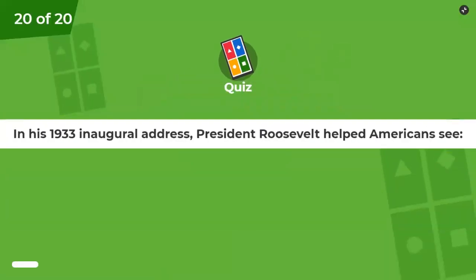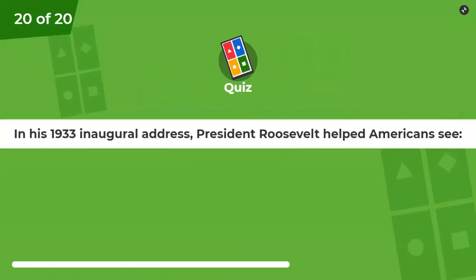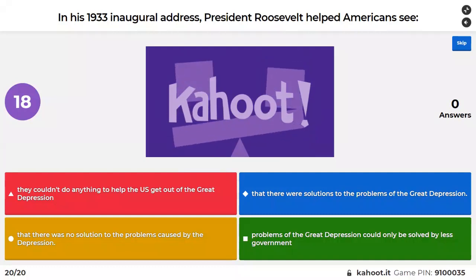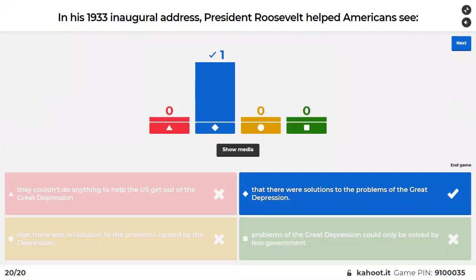In his 1933 inaugural address, President Roosevelt helped Americans see that they couldn't do anything to help the U.S. get out of the Great Depression, that there were solutions to the problems of the Great Depression, that there was no solution to the problems of the Great Depression, or that the problem of the Great Depression could only be solved by less government.